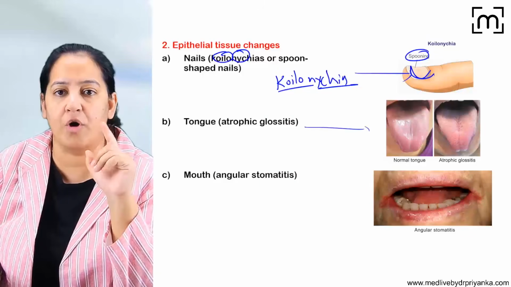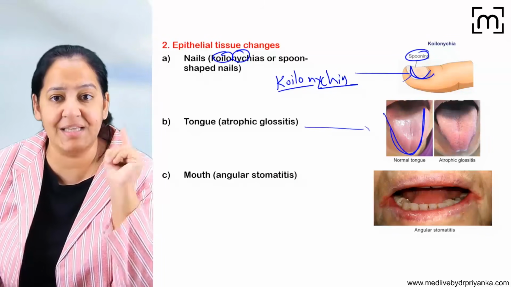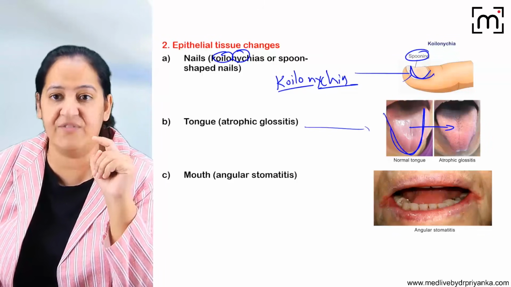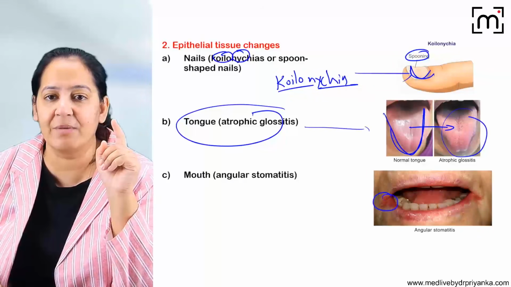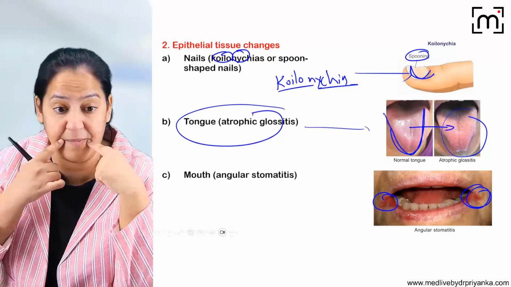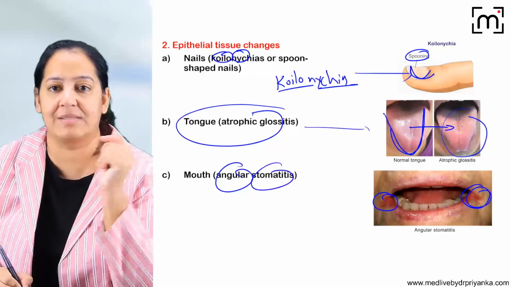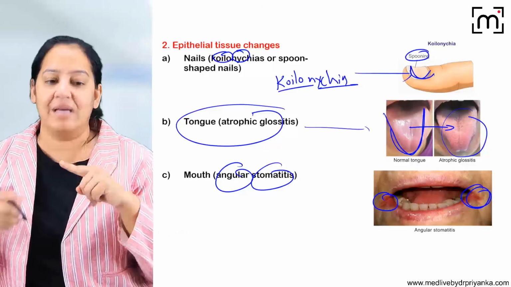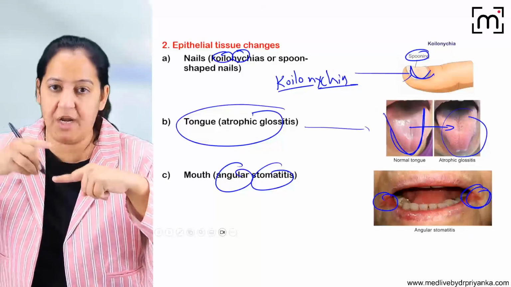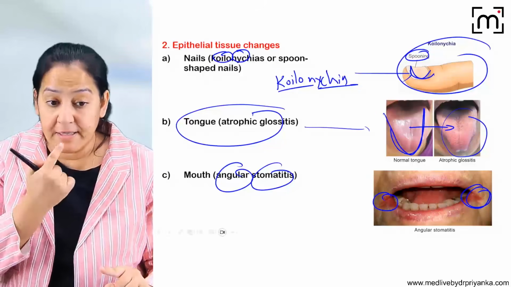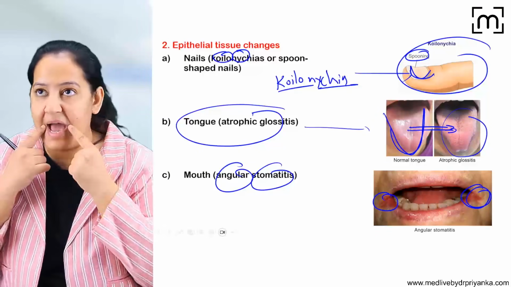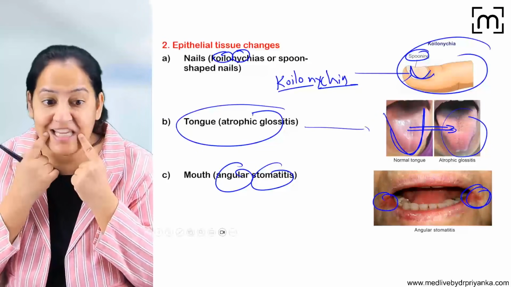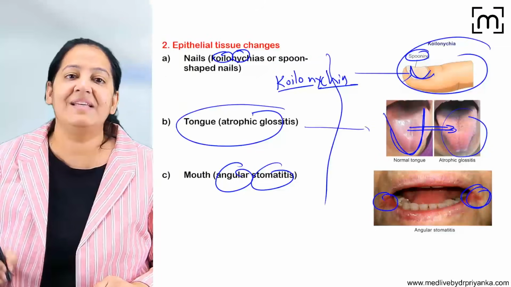See the tongue, normal tongue is glossy, shiny. See the tongue in the patient with iron deficiency anemia, it's atrophied. And see the angles of the mouth. At the angles of the mouth, there may be inflammation. It is known as angular stomatitis. So say the three epithelial changes. The nails become spoon shaped, that is koilonychia. The tongue, normally shiny, becomes atrophied, and the angles of the mouth can have inflammation, that is angular stomatitis. So these are the epithelial changes.